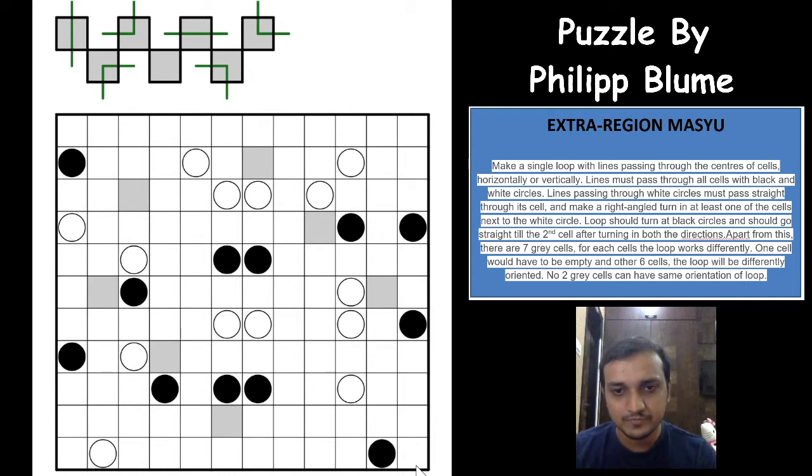Where we have covered a massive puzzle. And this puzzle has been constructed by Philip Blume, and he is a really excellent author, and he has constructed many good sudokus in the past, and we have covered many of his sudokus on our channel too. He is one of the authors who is well known for creating parity puzzles, and he is really an excellent author.